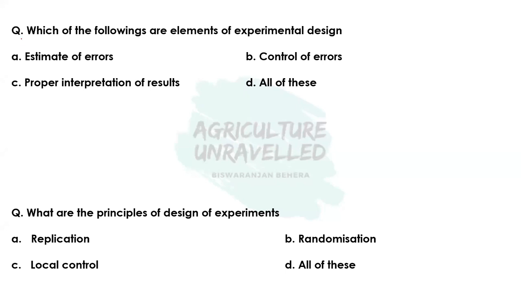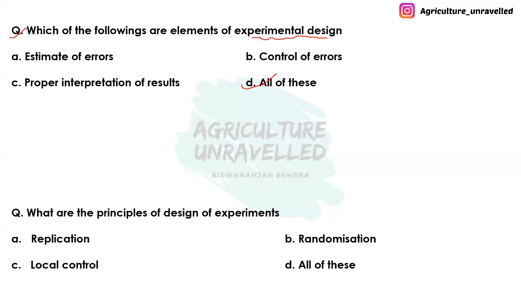So now we are going to solve some questions, and side by side we'll also try to understand the concepts. So the first question is, which of the following are the elements of experimental design? Estimate of errors, control of errors, proper interpretation of results, and all of this. So here the correct answer of this question is all of this. So what is estimate of errors, and what is control of errors?